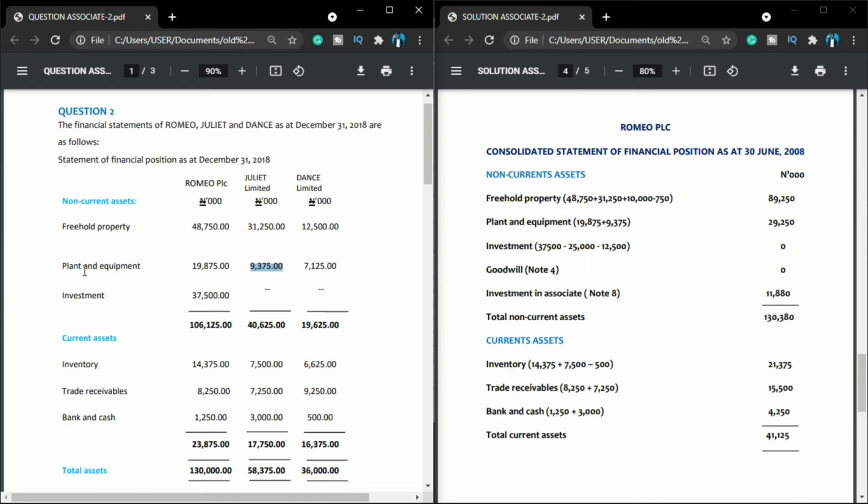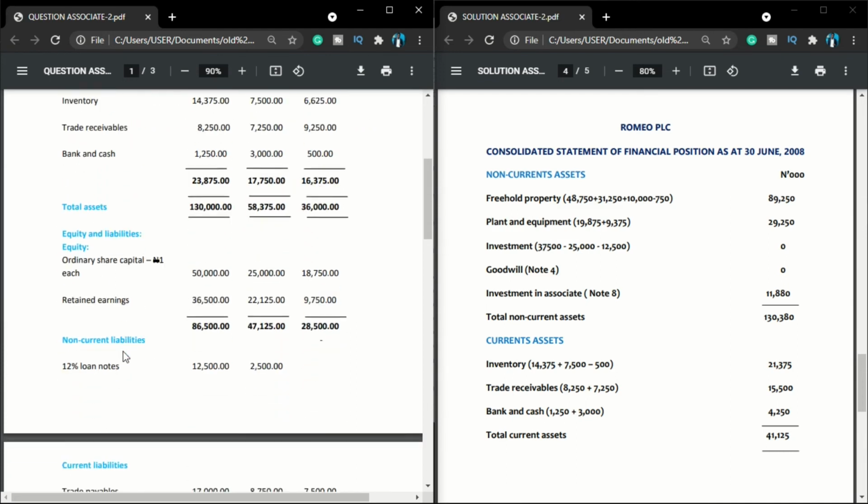So the next thing here is investment. You can see we are just told investments. No, we are not told investment in subsidiary, investment in associates. So we need to be careful when you see something like this. We need to confirm that the total investment belongs to both subsidiary and associates in this case. And how do I know? If the total investment is 37.5, I will come here. How much was invested in subsidiary?